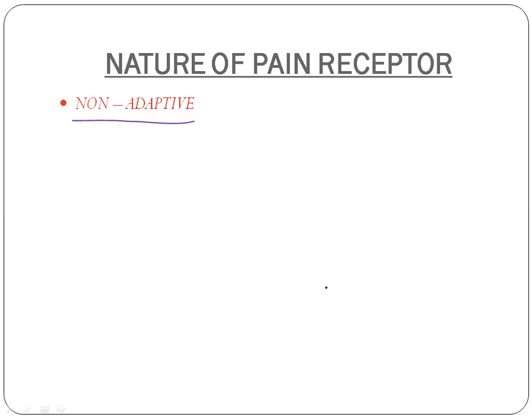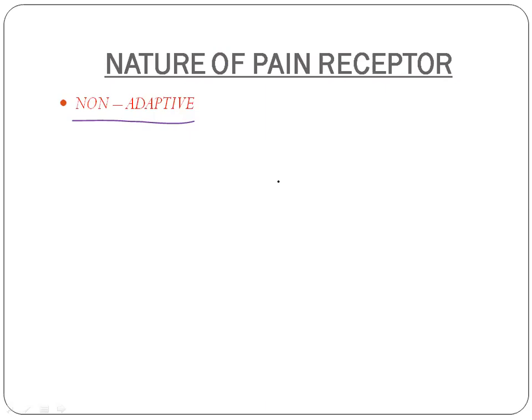Whenever there is tissue damage, some chemicals are secreted at the site of tissue damage, like serotonin, histamine, bradykinin, etc. Out of this, the most important one is bradykinin, which goes and stimulates the chemical nociceptors and starts a pain stimulus. Next, other causes are ischemia and spasm. When there is ischemia, that is a lack of blood flow to a tissue, necrosis follows. When there is ischemia, the tissue is deprived of oxygen.